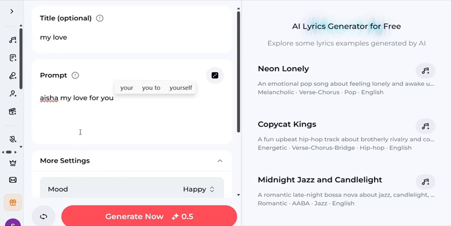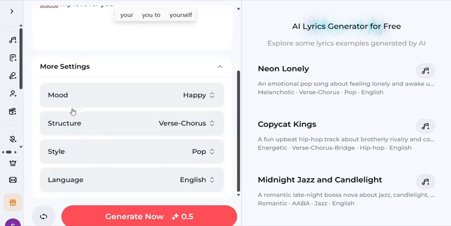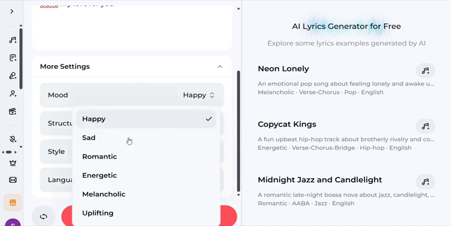Let me just use something simple like this, Aisha, my love for you. Then I'll come here to select more settings. As you can see, more settings here. I want it to be happily or anything you just want. So let me choose happy or sad or romantic. So let's put it on romantic.